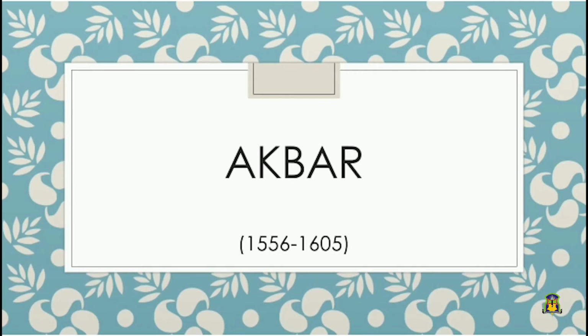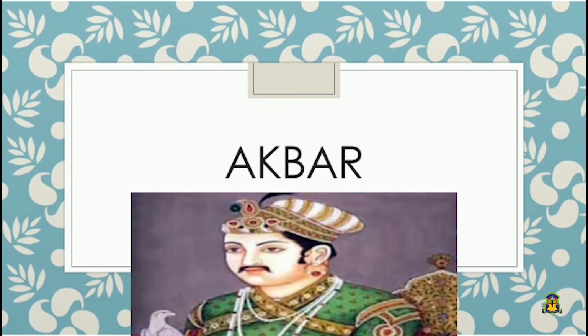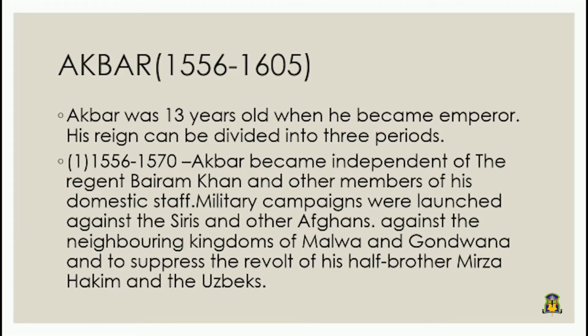After Humayun's death, Akbar became the emperor of Mughal dynasty. Akbar was 13 years old when he became emperor. His reign can be divided into three periods. First period from 1556 to 1570. Akbar became independent of his regent Bairam Khan and other members of his domestic staff.